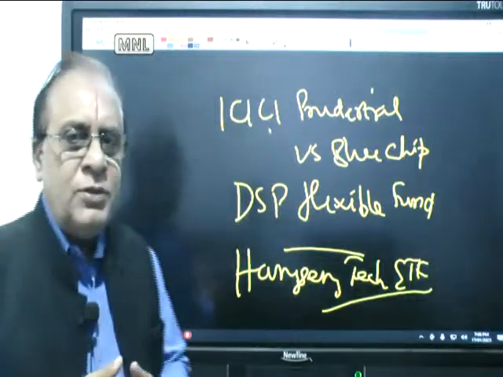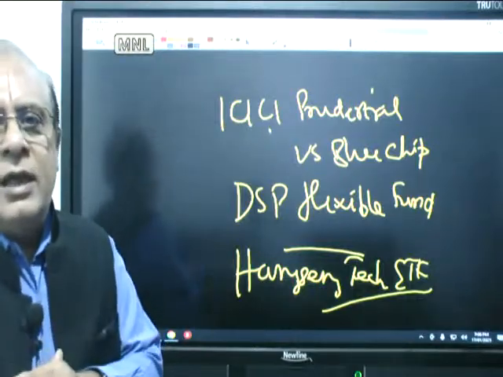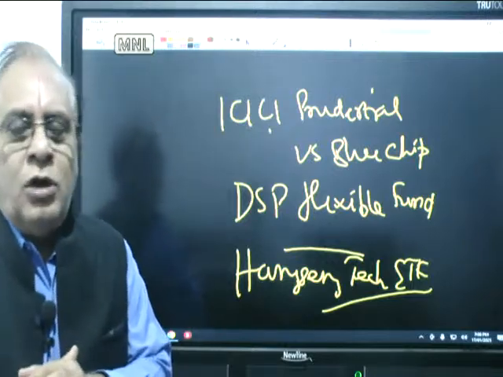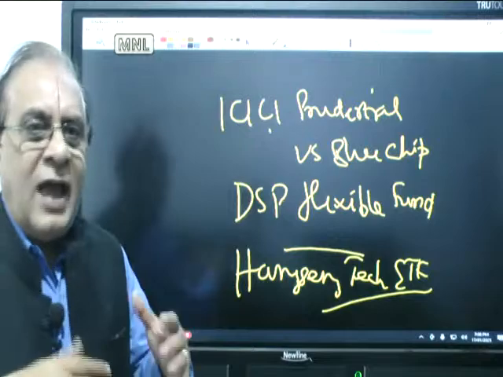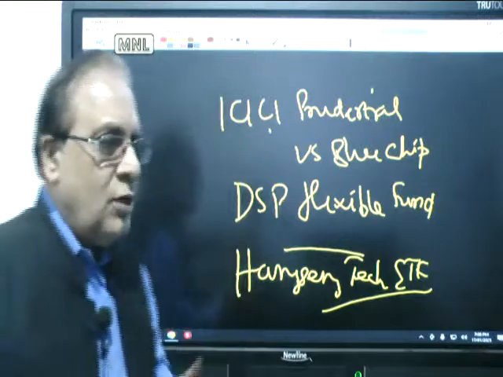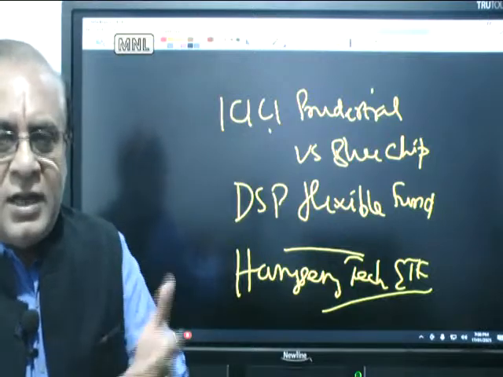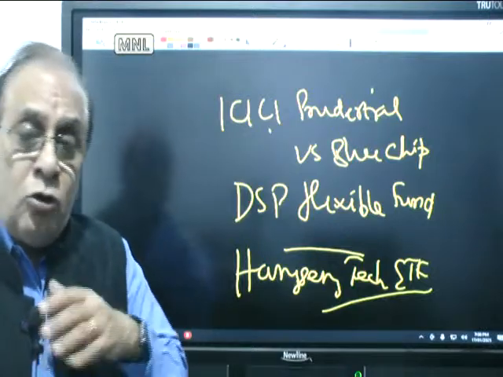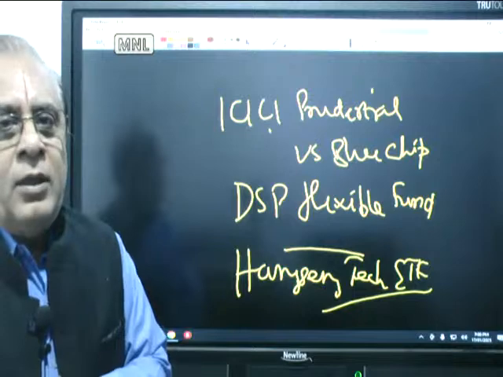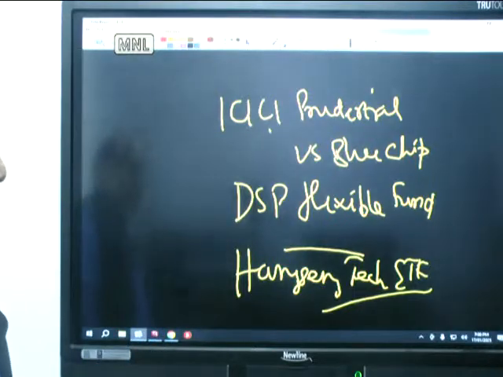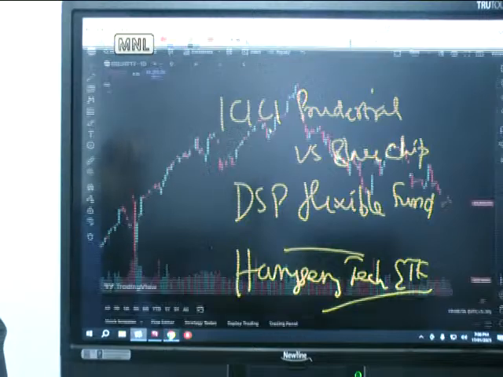So there are MFs which are also linked with it. We have got ETFs which are linked to Hang Seng BeES. So like the Nifty BeES, you have got a Hang Seng BeES. There are mutual funds which are also looking at emerging markets. Then you have got a China fund. Then you have got a European opportunities fund also. So across the board, you have got a possibility of investment.